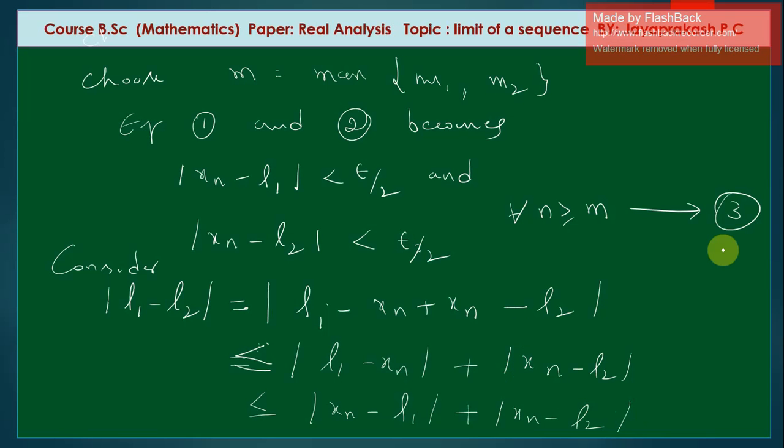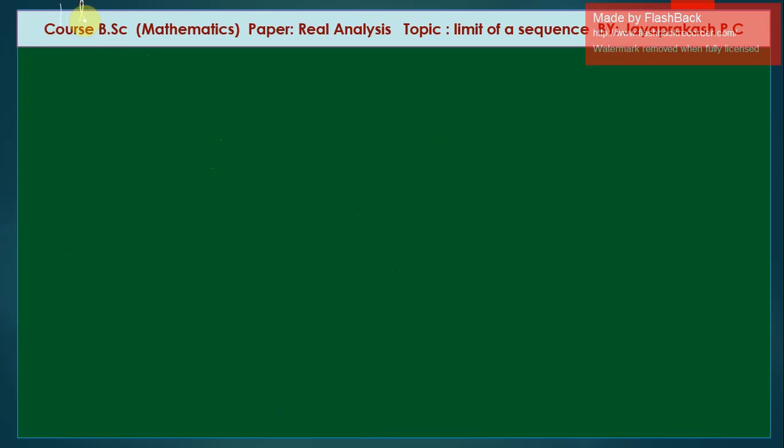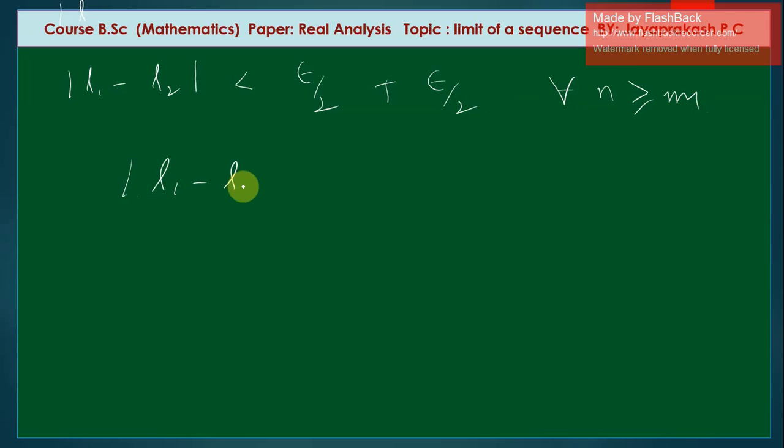By using equation 3, modulus of xn minus L1 is less than epsilon by 2, and modulus of xn minus L2 is less than epsilon by 2. So modulus of L1 minus L2 is less than epsilon by 2 plus epsilon by 2, that is, less than epsilon for all n greater than or equal to m.